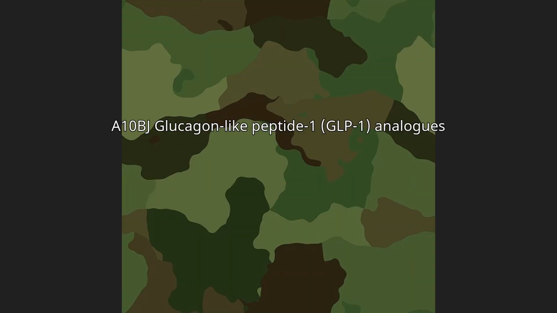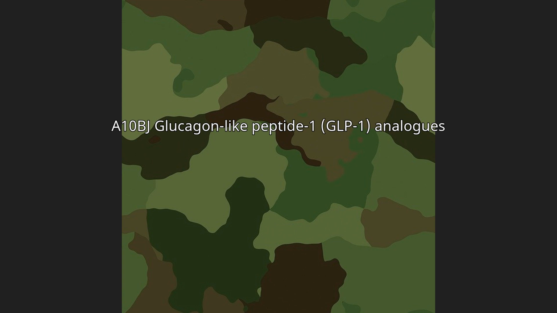A10BJ, glucagon-like peptide-1 (GLP-1) analogues: A10BJ01 exenatide, A10BJ02 liraglutide, A10BJ03 lixisenatide, A10BJ04 albiglutide, A10BJ05 dulaglutide, A10BJ06